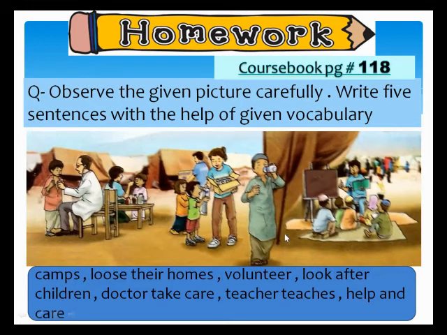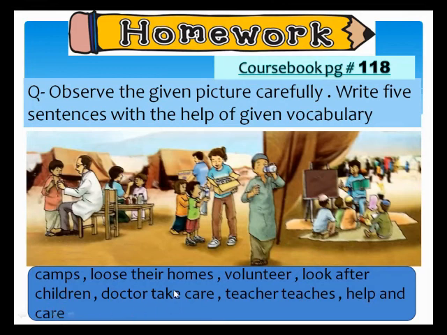Okay, so these are the vocabulary words. You have to write at least 5 to 8 sentences about this picture, and the vocabulary words are given. The first word is camp, lose their home, volunteer, look after, children, and teacher teaches, help and care.